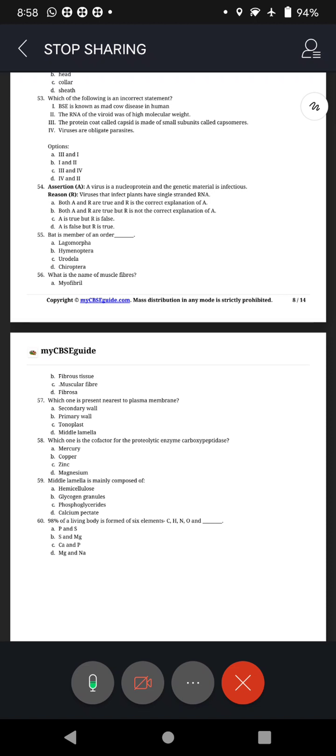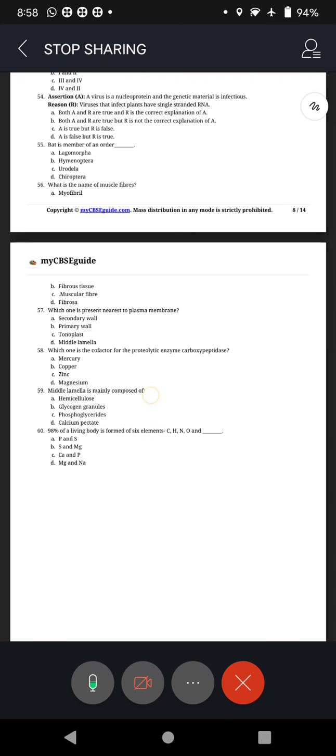Question number 59. Middle lamella is mainly composed of A. Hemicellulose, glycogen granules, phosphoglycerides, calcium pectate. Middle lamella is mainly composed of.